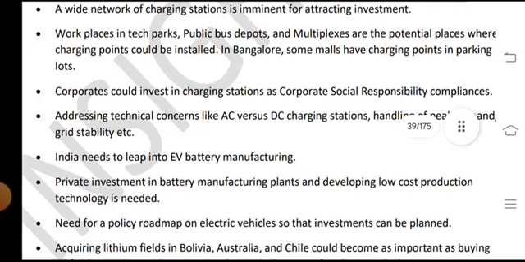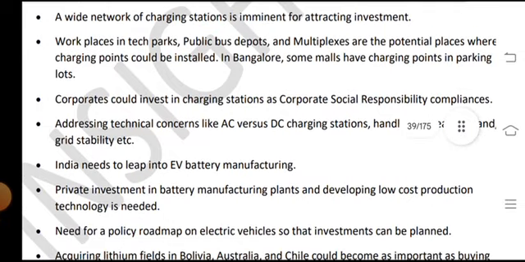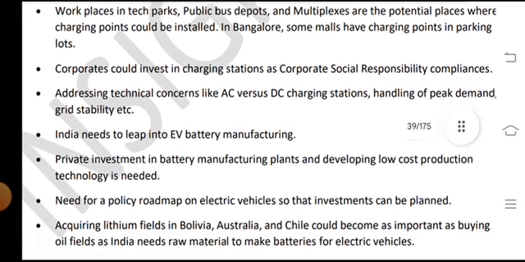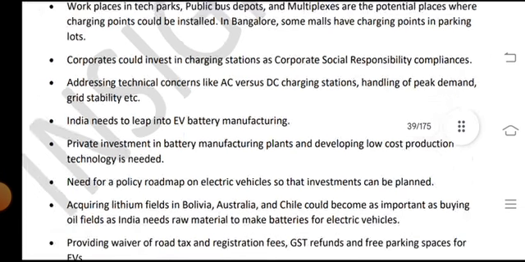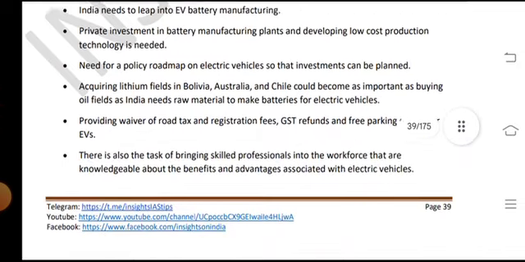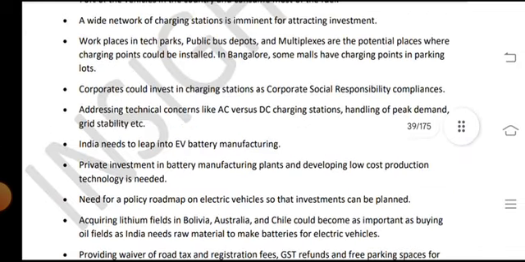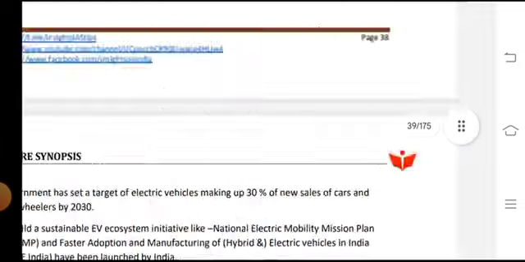A wide network of charging stations is the immediate need, attracting investment at workplaces, in tech parks and public bus depots.